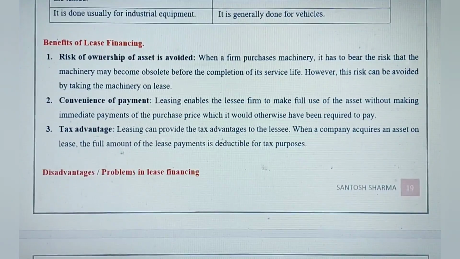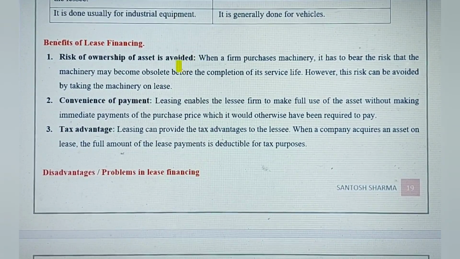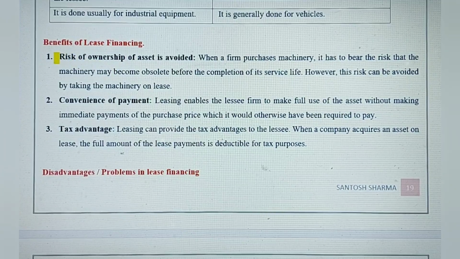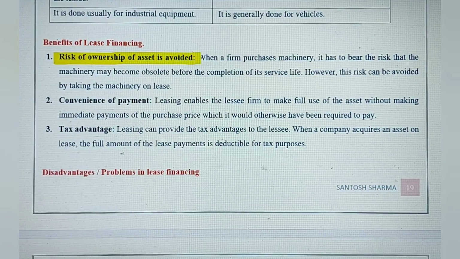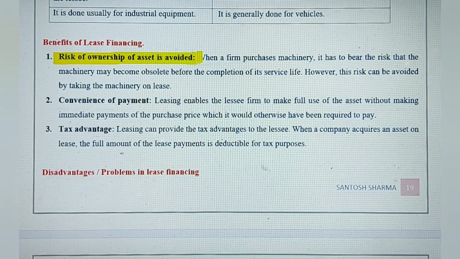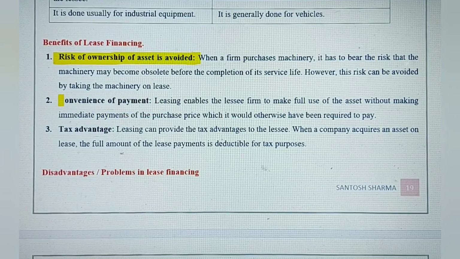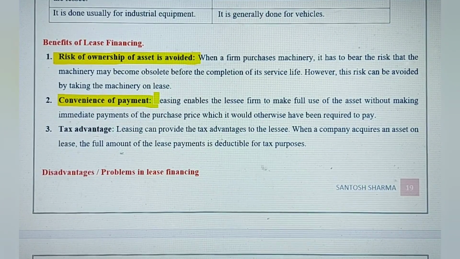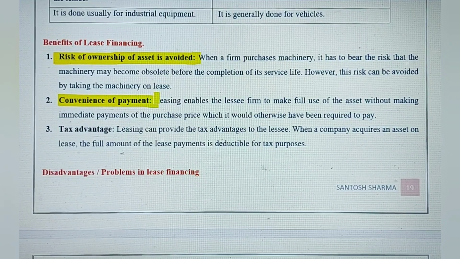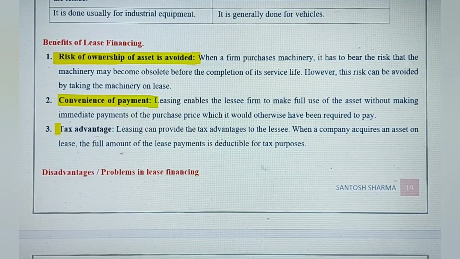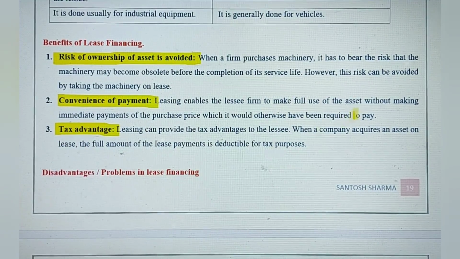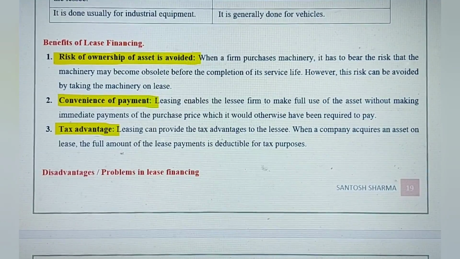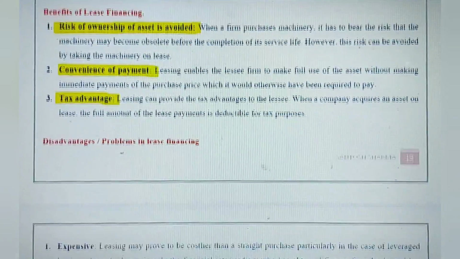Some benefits are there and some disadvantages are there of this lease financing. Benefits: risk of ownership of the asset can be avoided when we take assets on lease. Then there is convenience of payment. We can pay the rent periodically, so that will not act as a burden. And there is a tax advantage. The government provides some tax benefits on the rent or lease.